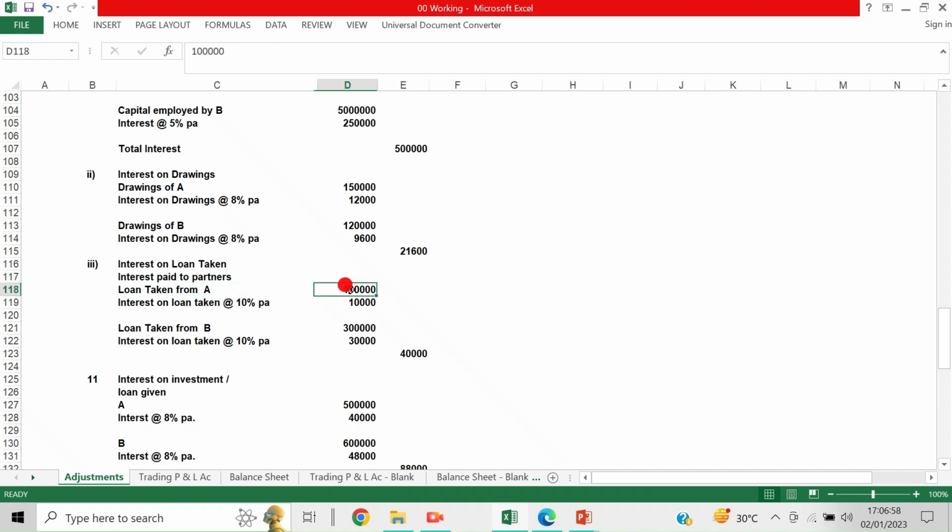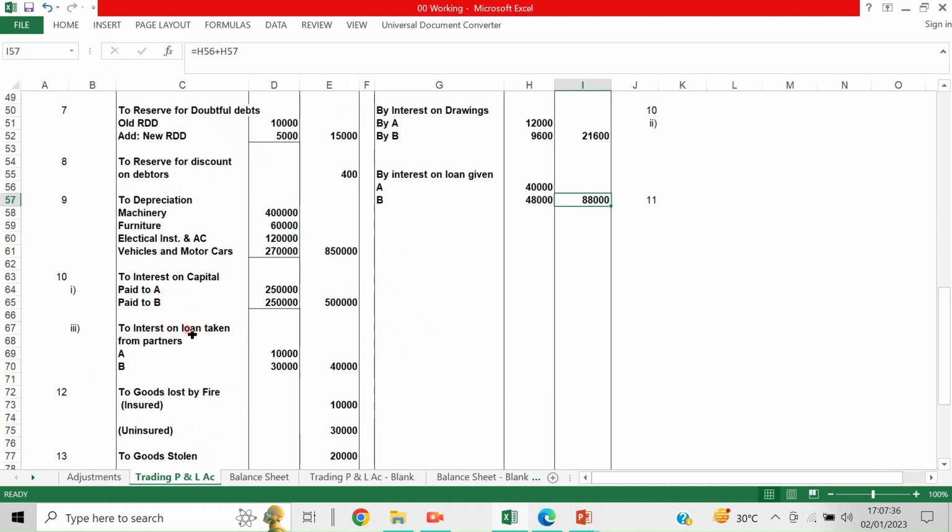Loan taken from partner A is 1 lakh, and the interest mentioned under the partnership deed, interest payable to partner, is 10%. It may be different. It may be 5%, 6%, 8%, or whatever it may be. So here I have taken 10%. And loan taken from B is 3 lakhs. Interest at the rate of 10% on 1 lakh is 10,000, and interest on the loan taken from B is 30,000. The total is 10,000 plus 30,000, 40,000. Now the adjustment entry will be like this.